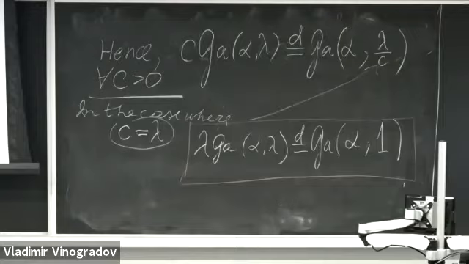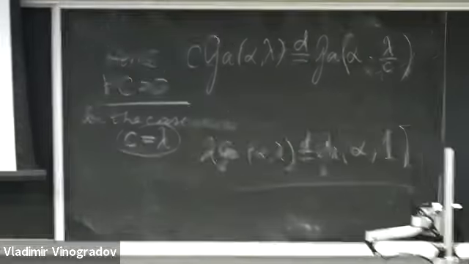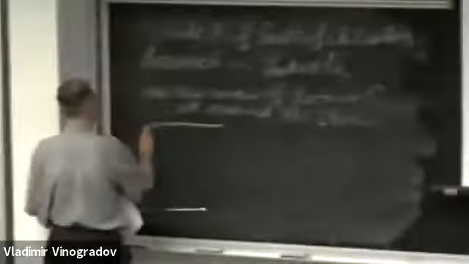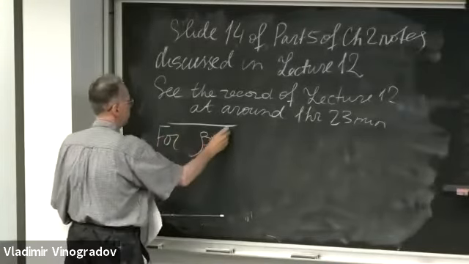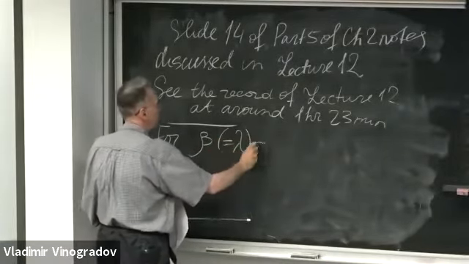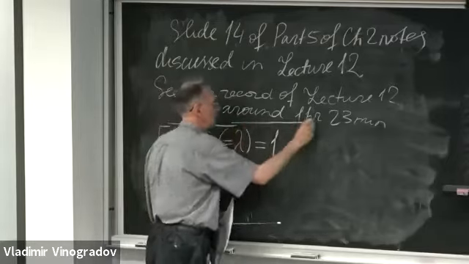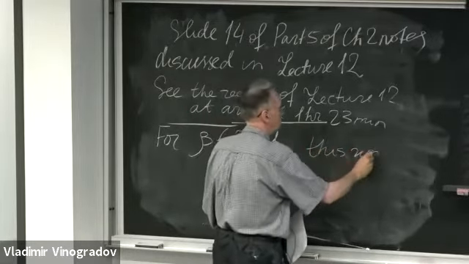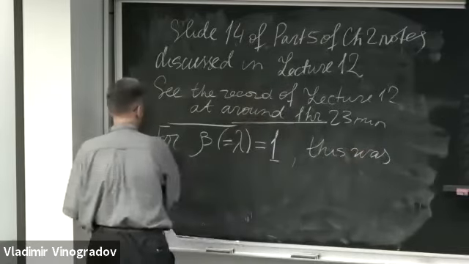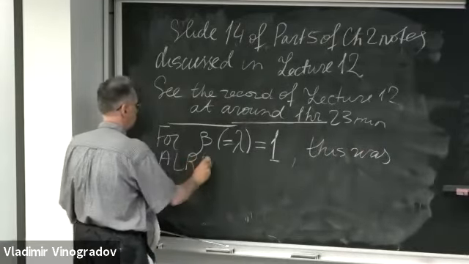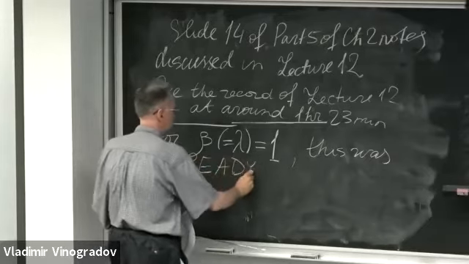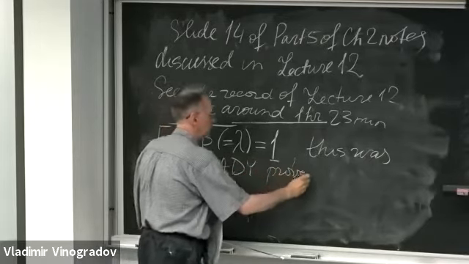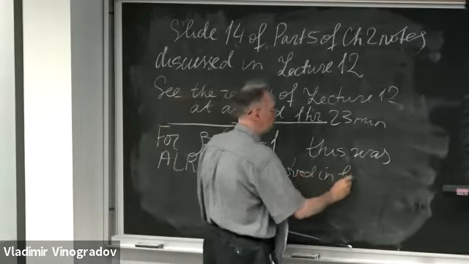And so for beta, which is the same as lambda, equal to 1, this was already proved in lecture 12.